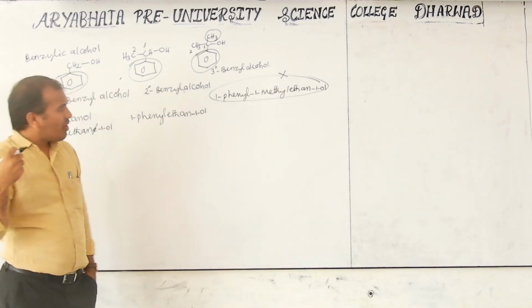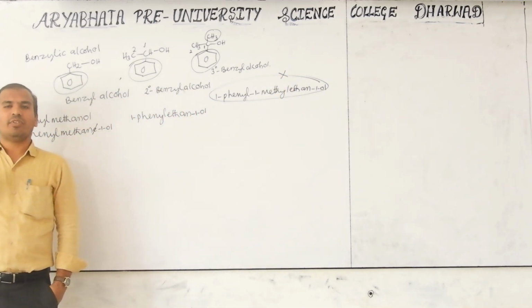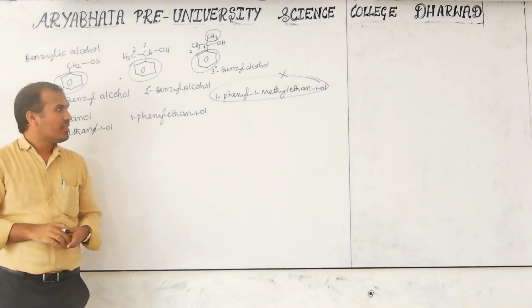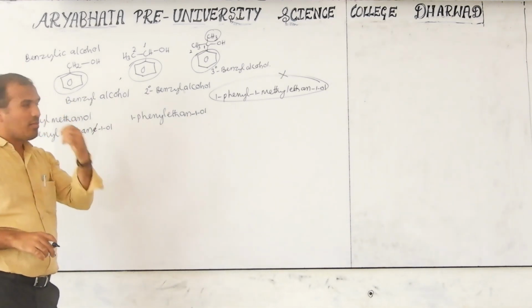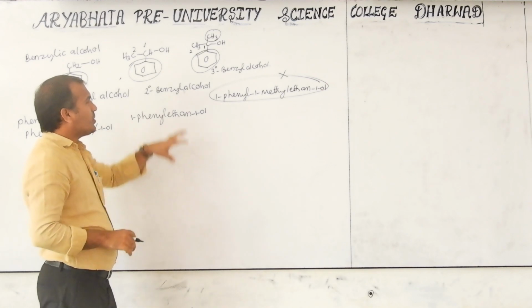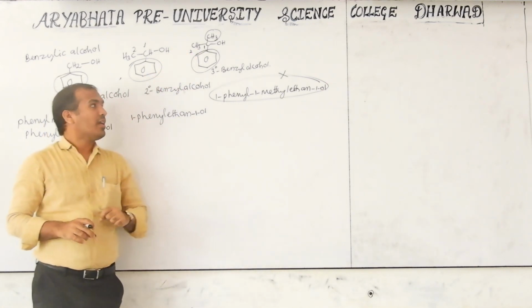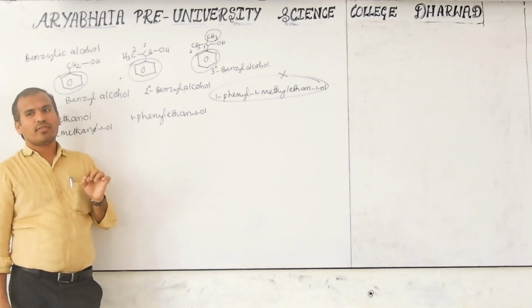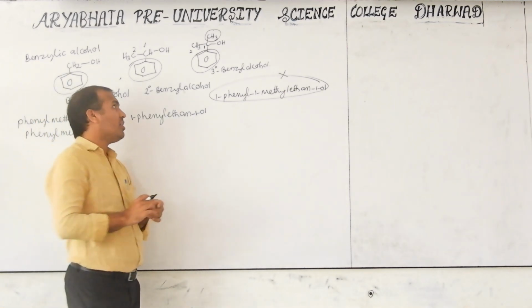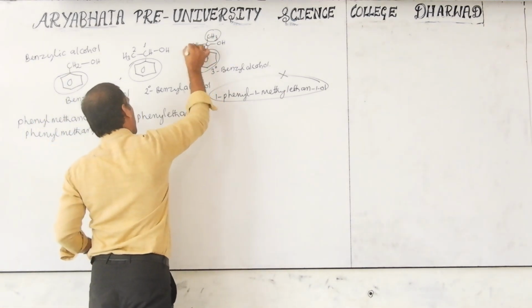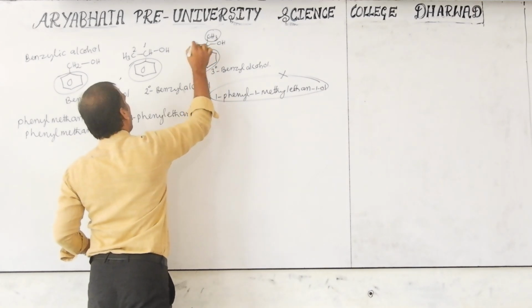The reason I am writing the wrong one first is that students should know what is wrong. Otherwise, in the concrete example, you will compulsorily get negative marking. So, according to IUPAC nomenclature, we have to choose the longest carbon chain first. 1, 2, 3. This is the correct way of numbering.